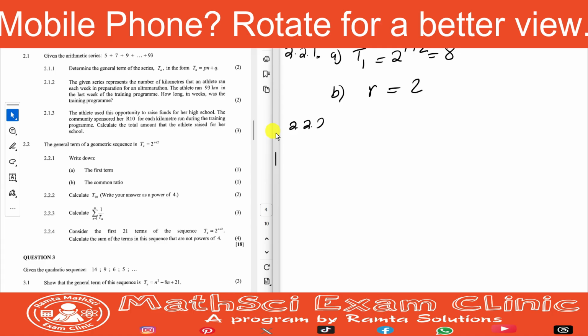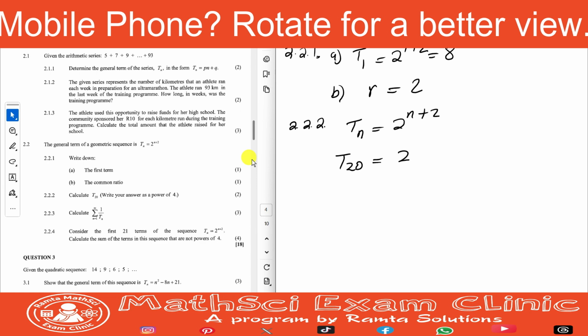2.2.2. Calculate T20. Write your answer as a power of 4. Right. So remember, we have Tn equals 2 to the power n plus 2. Now we're looking for T20. So T20, where there's n, we will put 20. Right? This becomes 22.